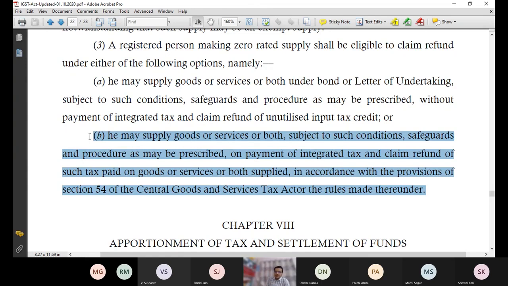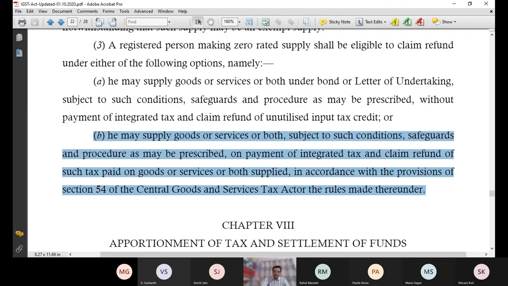That's it. Now, so I have two options as an exporter. My option number one is what? I will not pay any tax on outward supply and I will claim 2 lakh unutilized input tax credit as a refund. Second option is what? I will pay the tax on outward supply and claim the refund on whatever tax I have paid.